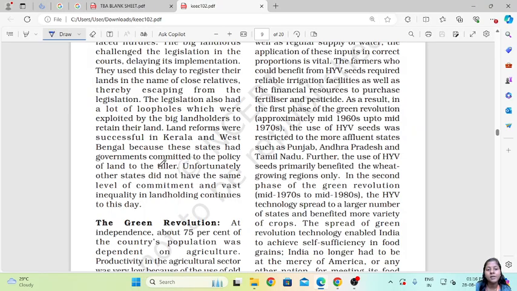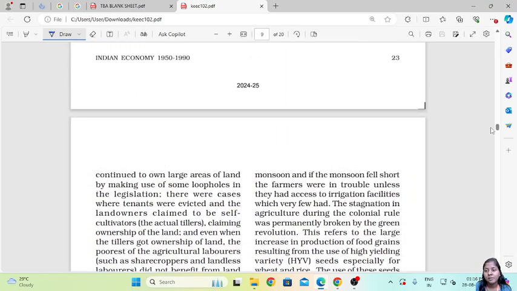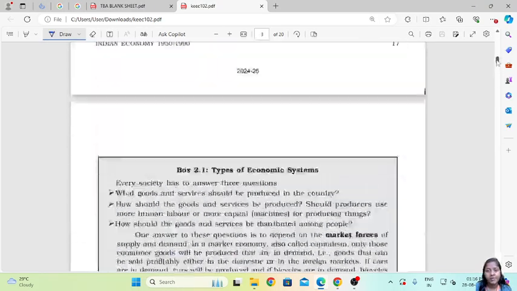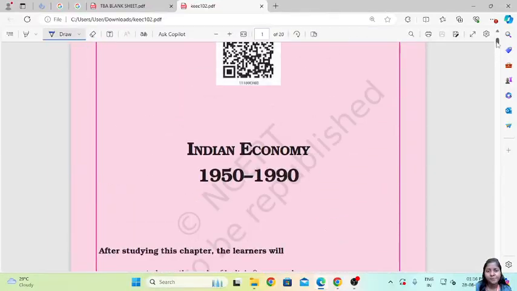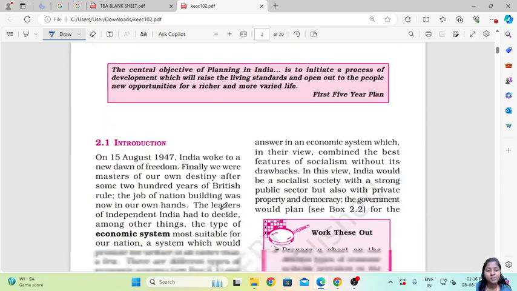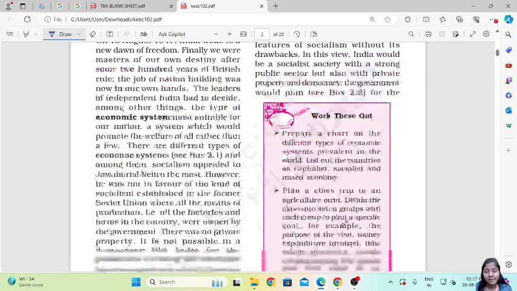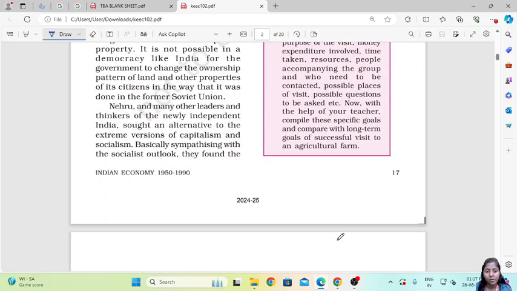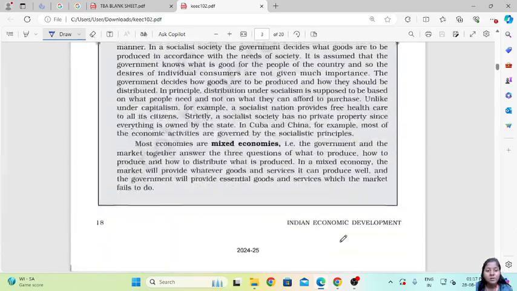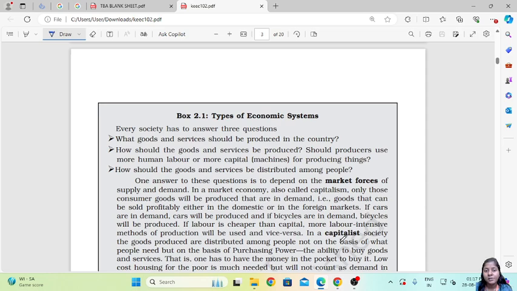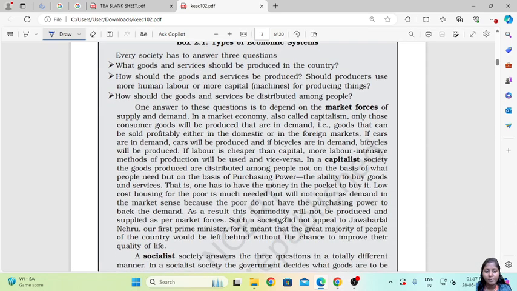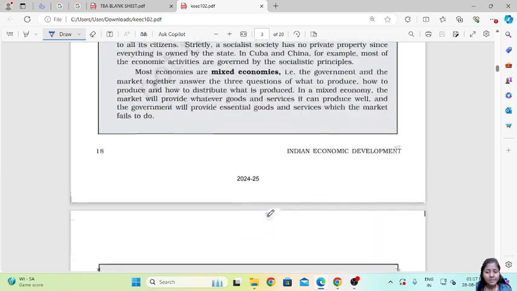Earlier we have seen the chapter number 2, that is Indian economy during the year 1950 to 1990. So we have learned about what has happened after India got independence and how the Indian economy was developing. We also saw the different types of economic system: capitalist economy, socialist economy, mixed economy.